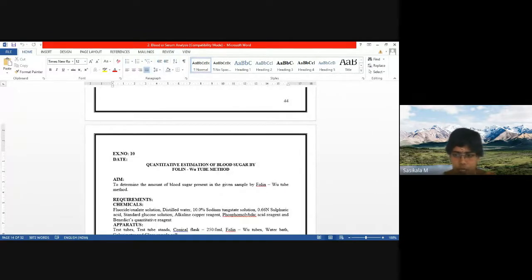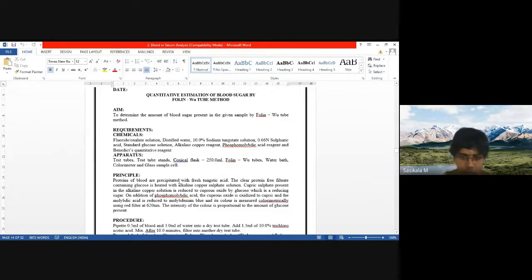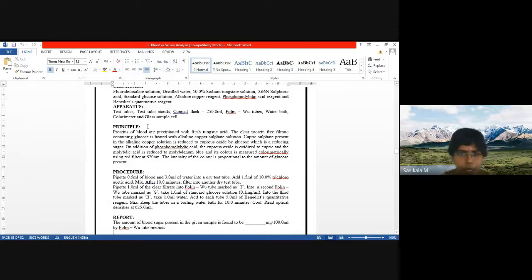Quantitative estimation of blood sugar by Folin tungstate tube method. What are the requirements we need to prepare? Means protein free filtrate, we require sodium tungstate solution and sulfuric acid. Hope you know about preparing the protein free filtrate or Folin tungstate filtrate. That is why the method is called Folin tungstate tube method.